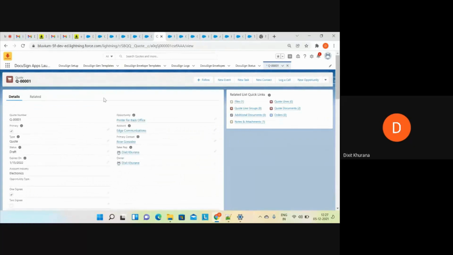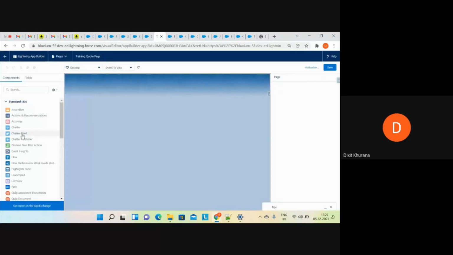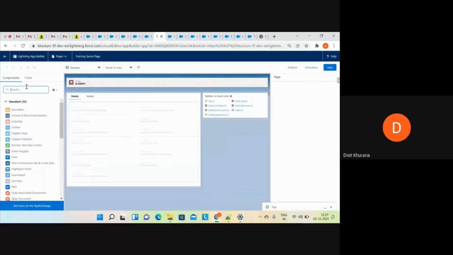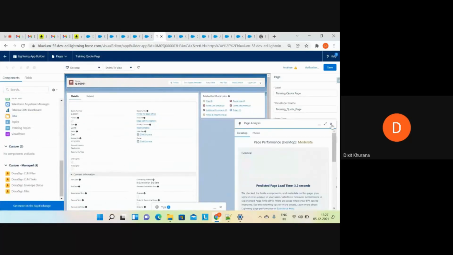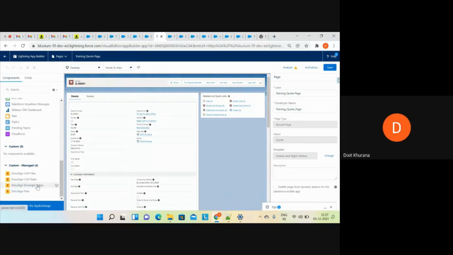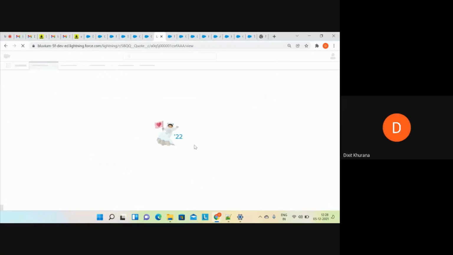Now, another thing to highlight here is, let me quickly go to the static pages. I'll go back to my email and check whether this document has come up or not. Let me tell you one beautiful feature of this. There is one lightning component basically. This is DocuSign envelope status. I just simply put it here. And I'll quickly save this. Now go back to my record.